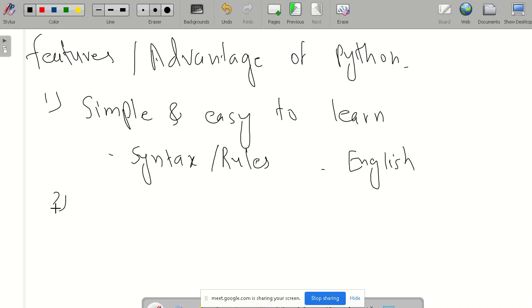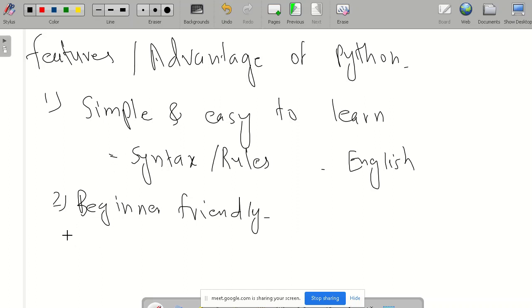The second one is that it is beginner friendly. If you don't have any technical background, if you are from a non-tech background, you can easily start with Python. It is user friendly, like we said earlier, the syntax is very similar to the English language, so we can easily understand what is going on in our program.